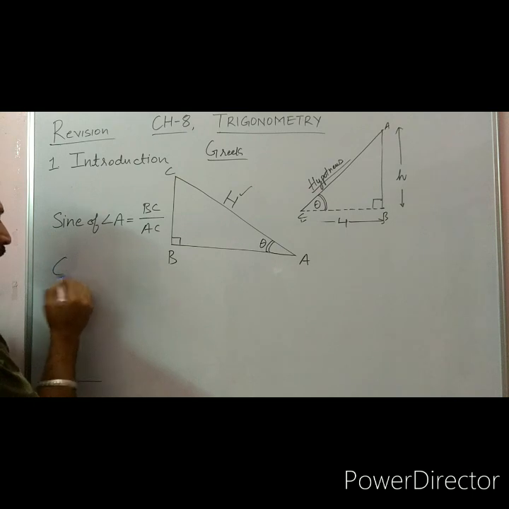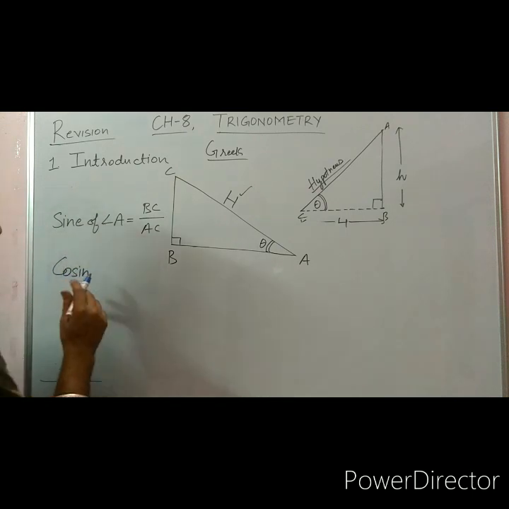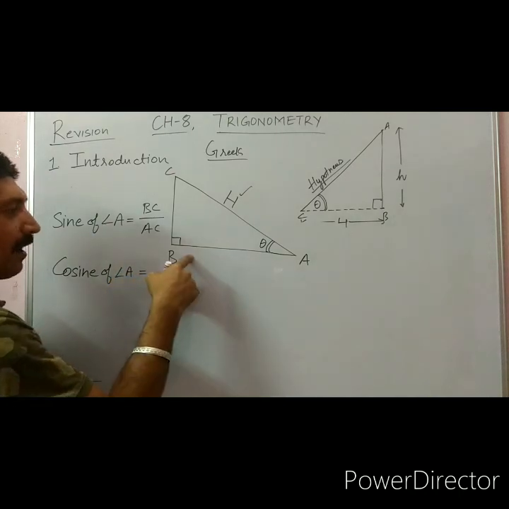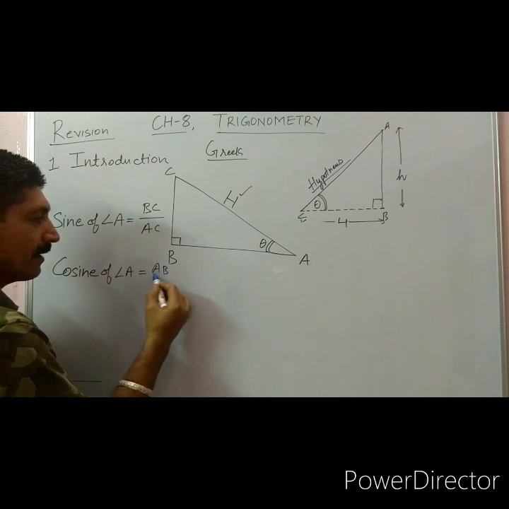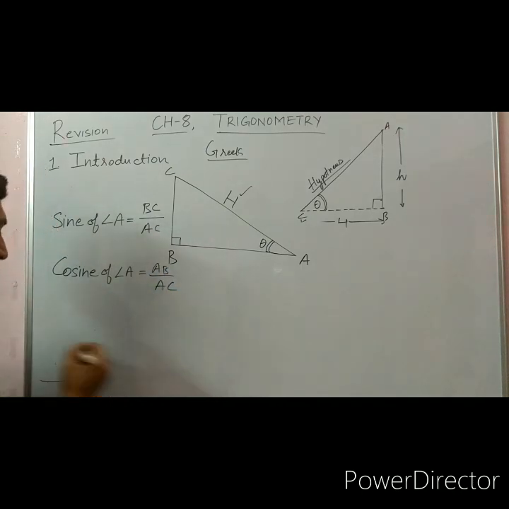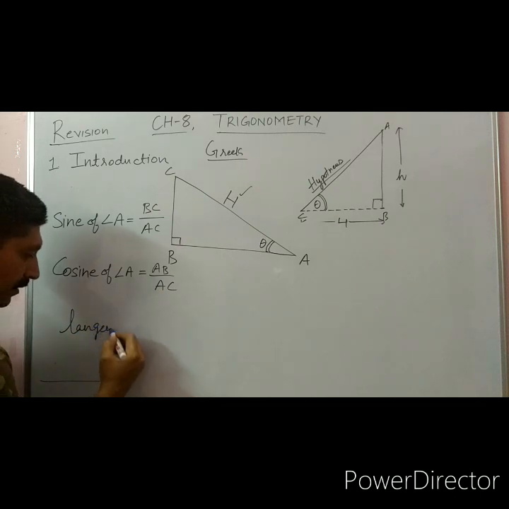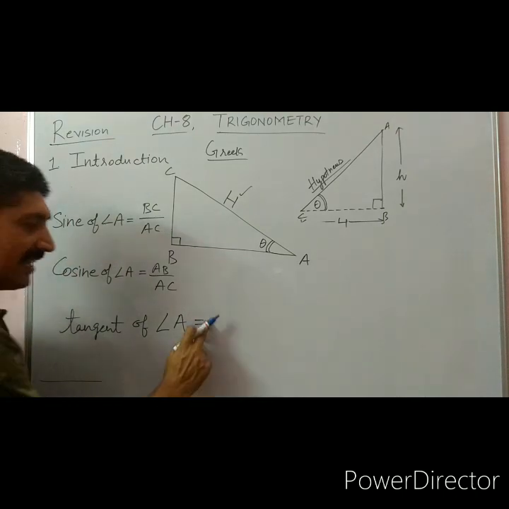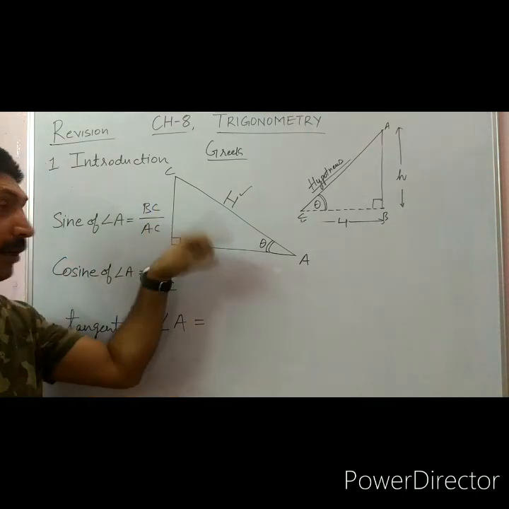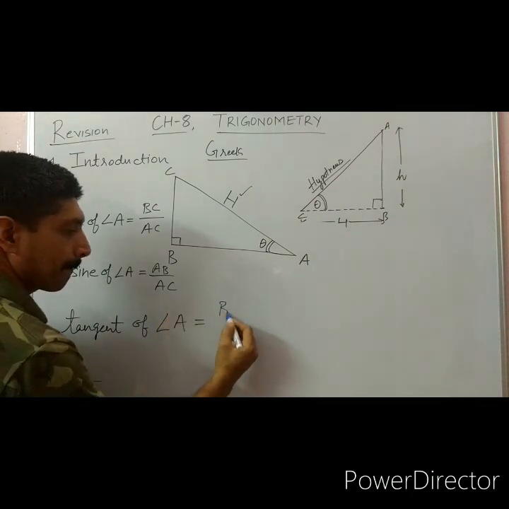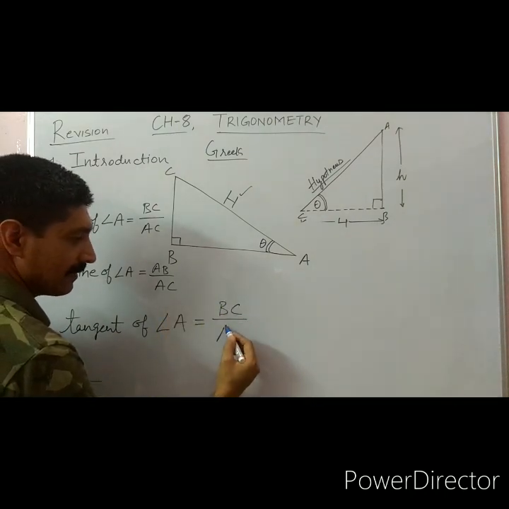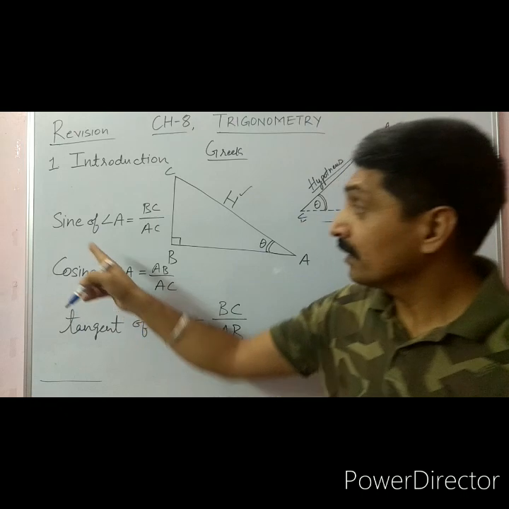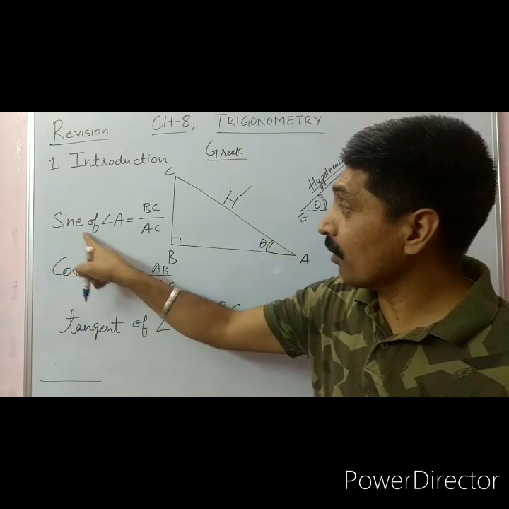So same cosine of angle A, that is base upon hypotenuse, that is AB upon AC, and tangent of angle A. Tangent is your perpendicular upon base. So here BC upon AB.